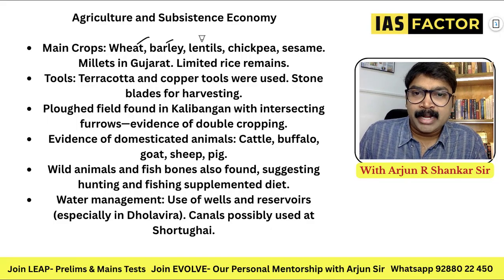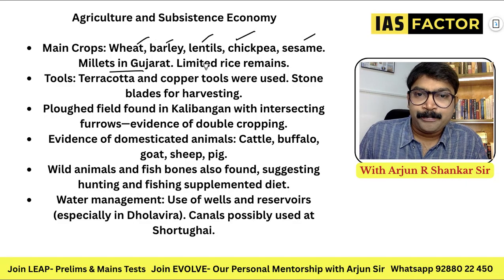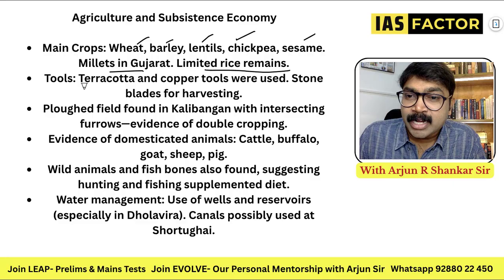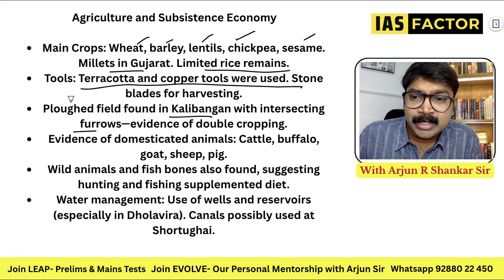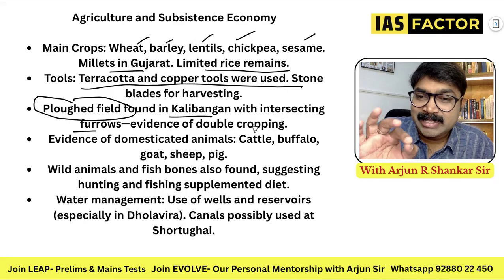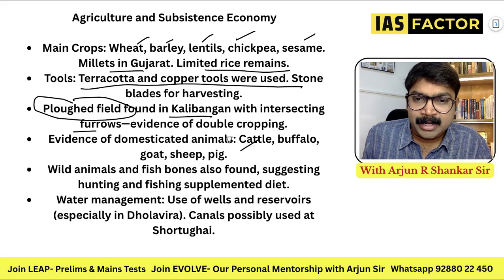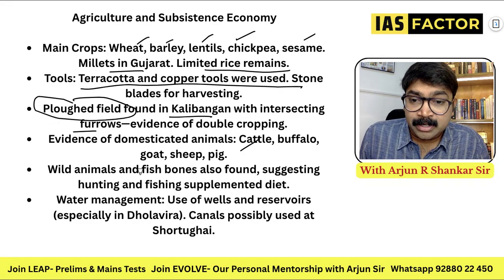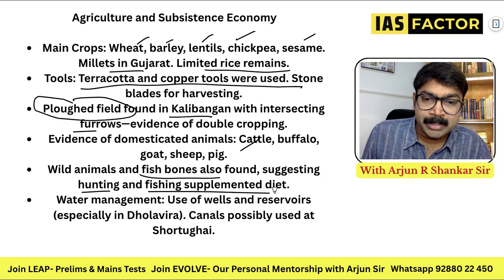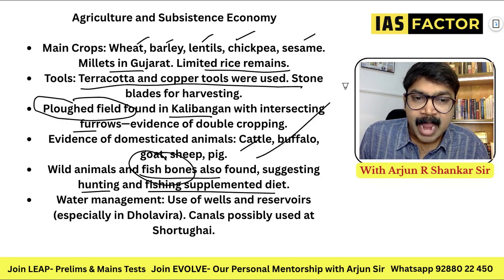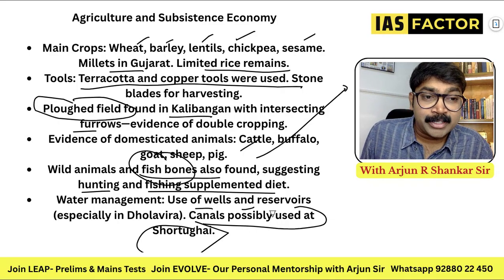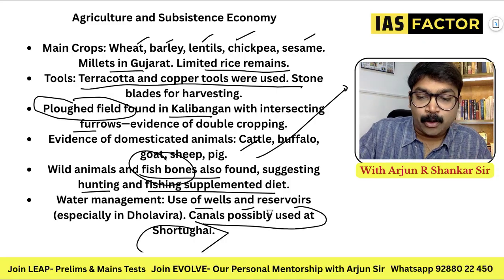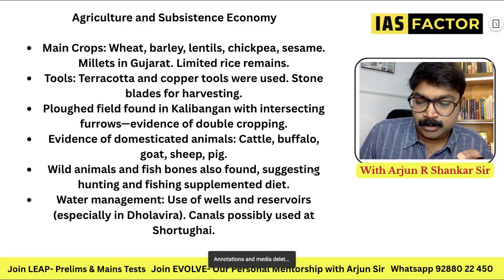Wheat, barley, lentil, chickpea, sesame, and millets in Gujarat. Limited rice remains. Tools like terracotta and copper tools were found. Kalibangan has furrows, so you can see the example of a plowed field in Kalibangan. Next time you see a plowed field, remember Kalibangan. Cattle, buffalo, wild animals and fish bones were also found, suggesting hunting and fishing supplemented the diet. Wells, reservoirs and canals were possibly used at Shortugai. So next time you see Shortugai, remember the water reservoir in Dholavira; canals were also found in this region. So get these important points correctly.